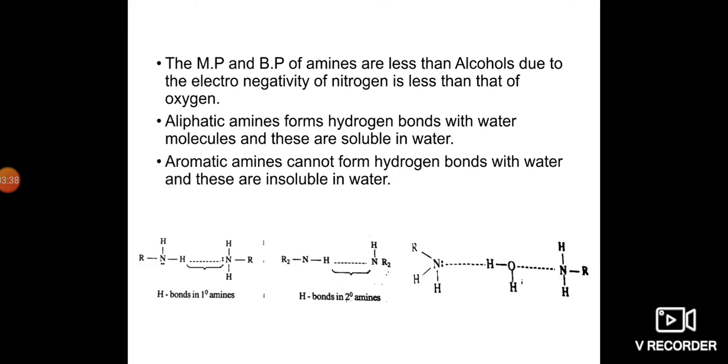Whereas aromatic amines can't form hydrogen bonds with water, so they are insoluble in water. So what we are saying is that aliphatic amines form intermolecular hydrogen bonds with water, so they are soluble in water, whereas aromatic amines can't form hydrogen bonds with water. That's why they are insoluble in water.